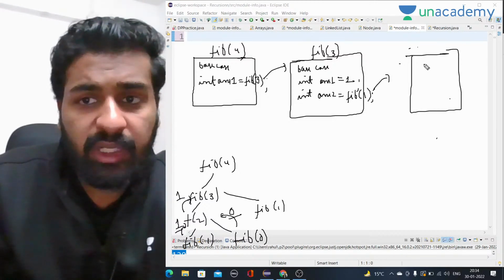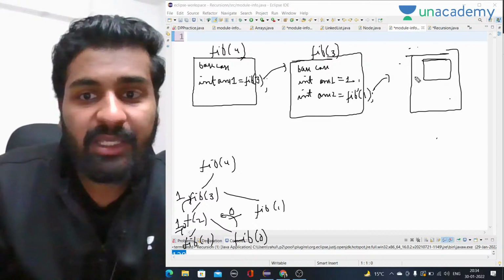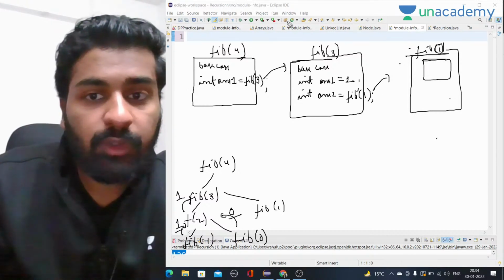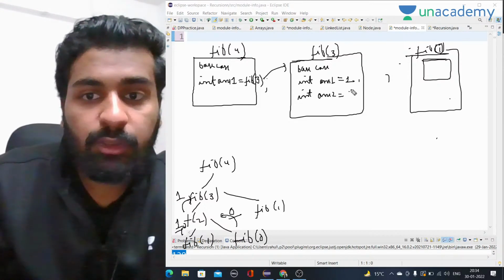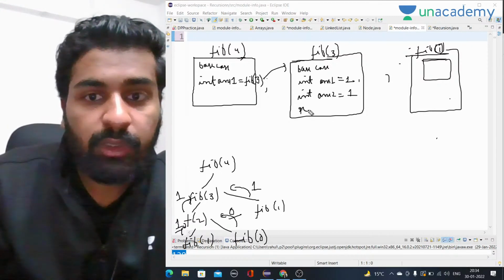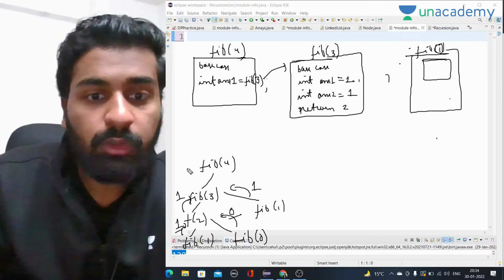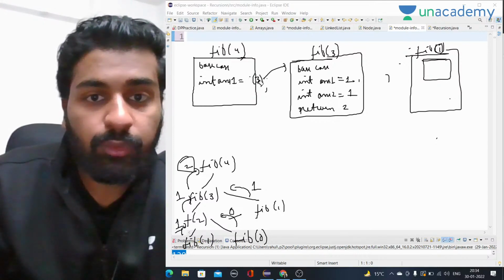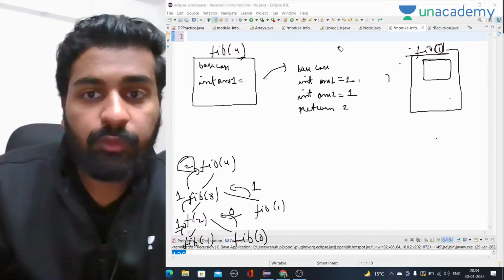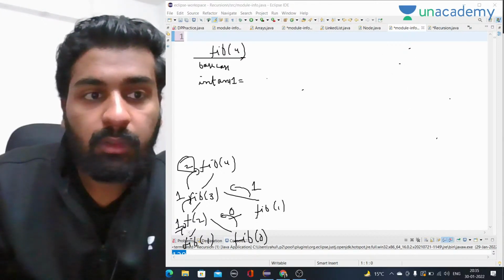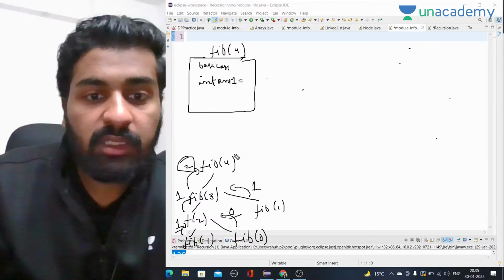Fib of 1 will also reach the base condition. When n is 1, we have to return 1. So from here also we will get 1. Now we have answer 1 and answer 2 for fib of 3. We return the sum of these two, which is 1 plus 1, so 2. So from here we will return 2. Now we know answer 1 of fib of 2 is 2.